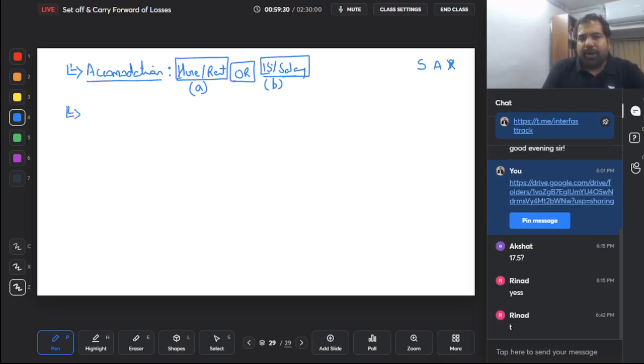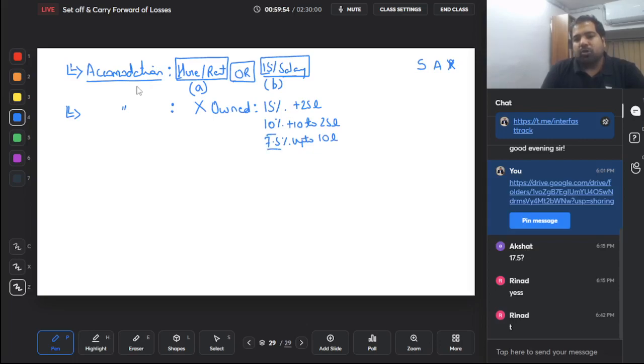What if he's providing you accommodation, but this time it's not rented, so A is not there, it is owned? Then in that case it will be 15% of salary or 10% of salary or 7.5% depending on the population: more than 25 lakh population, 10 to 25 lakh population, and up to 10 lakh population. This is how you will calculate. So the more populated the place is, the higher is the value of the house. Obviously, in crowded cities it's more expensive. Again, the salary definition remains the same.